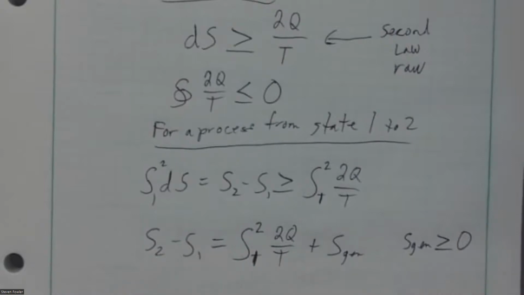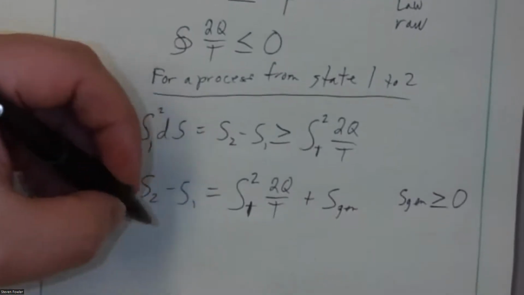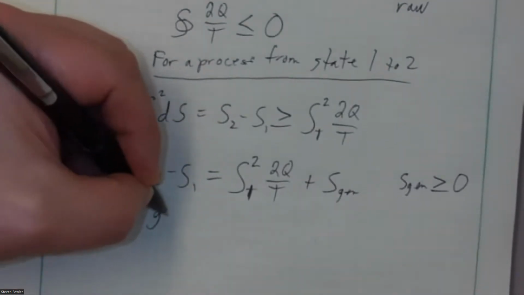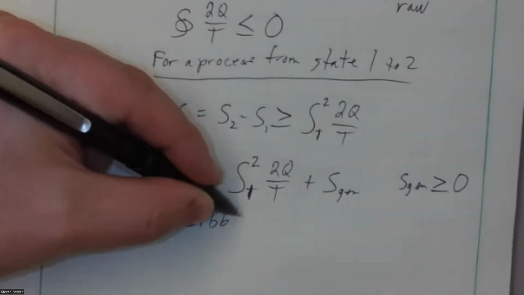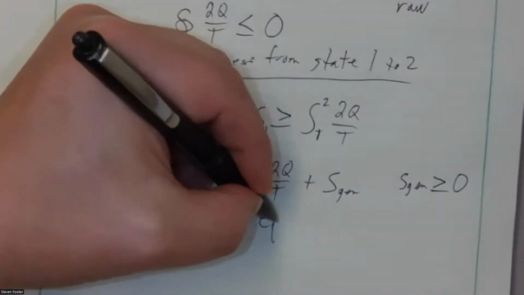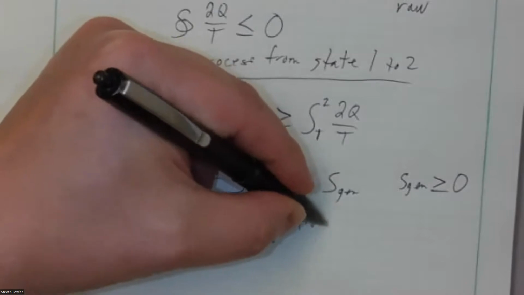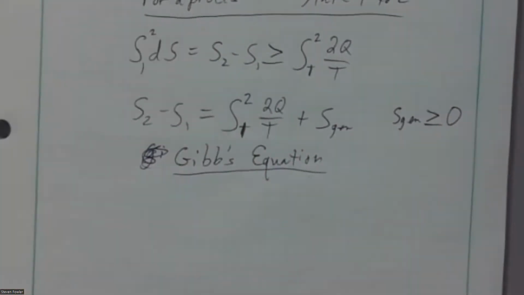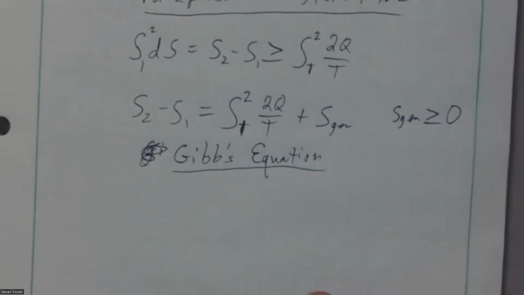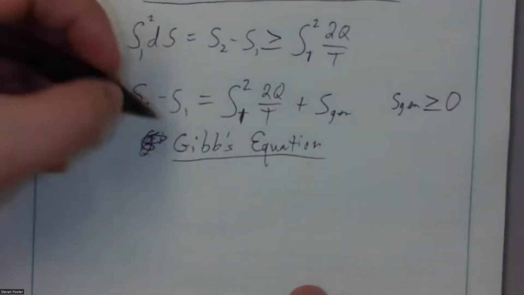Or I also have what we call the Gibbs equation. Named after some scientist.